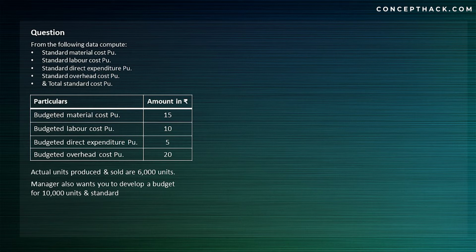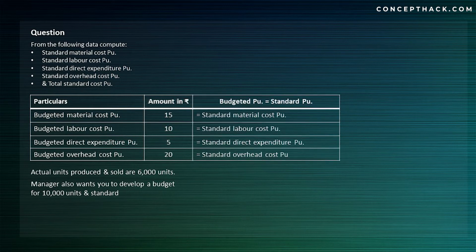So whatever budgeted cost per unit we are having will be always equal to standard cost per unit. So this is important thing to understand. So in any question, if you see a budgeted cost per unit, that budgeted cost per unit will be always equal to your standard cost per unit. If there is any budgeted selling price per unit, then that budgeted selling price will be always equal to standard selling price per unit. So budgeted per unit is always equal to standard per unit.